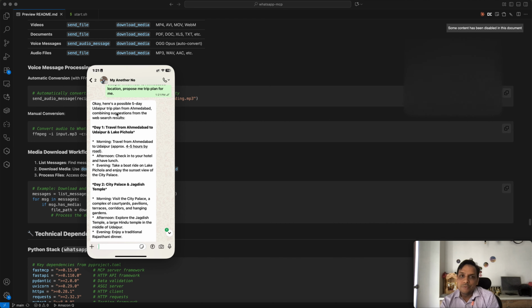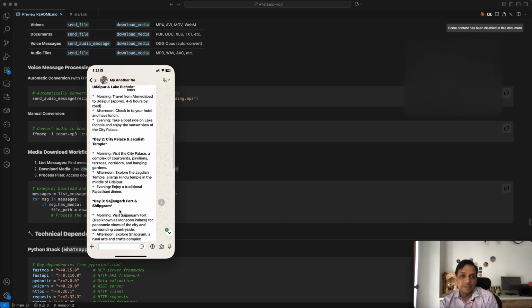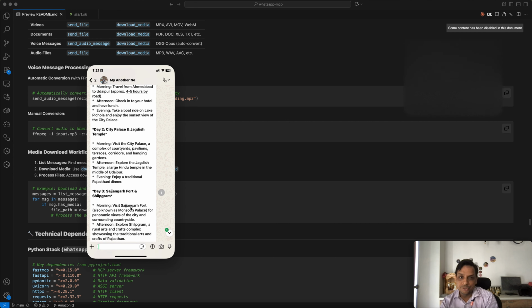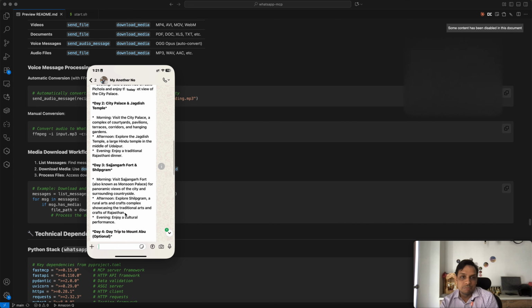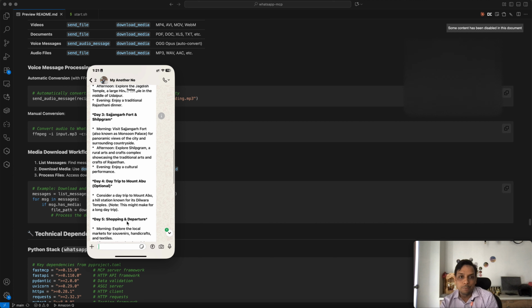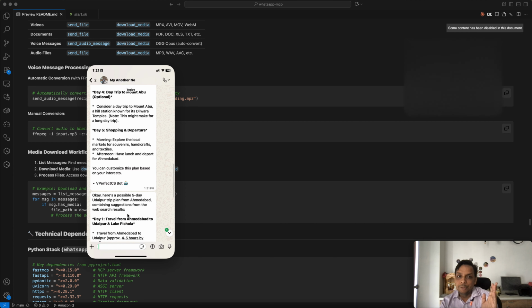So here is a 5-day Udaipur trip plan where it has me travel from Ahmedabad to Udaipur, and then Lake Pichola in the morning for 4-5 hours, then the afternoon. Then for day 2 it gives me Jagdish Temple, then Sajjan Garh and Shaligram. These are the day 3 plan, day 4 plan, and it continues to give me the reply.